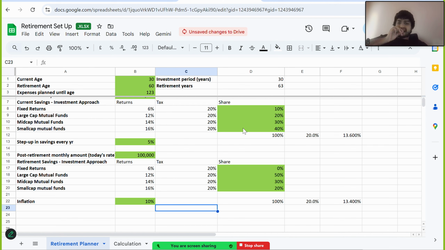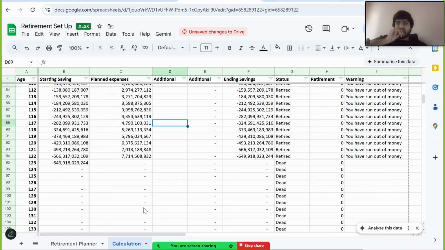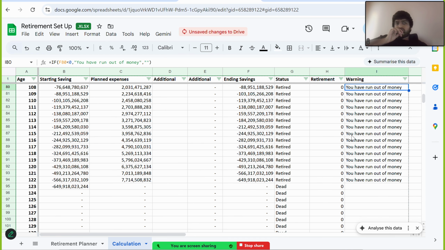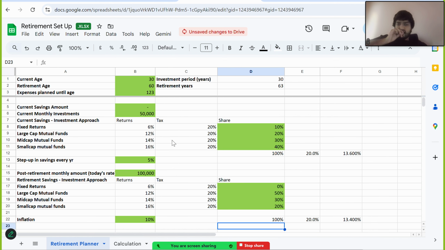Now, I don't know the tax and the inflation in your country, but I'm just assuming it as 20% and inflation 10%. This is about a higher estimate, so we are going to achieve a conservative number. So your retirement savings basically should be somewhere around 50% in large cap, 30% in mid cap, and 20% in small cap. Now, when you do it with the current set of values, you run out of money at about 80 years or age 80.